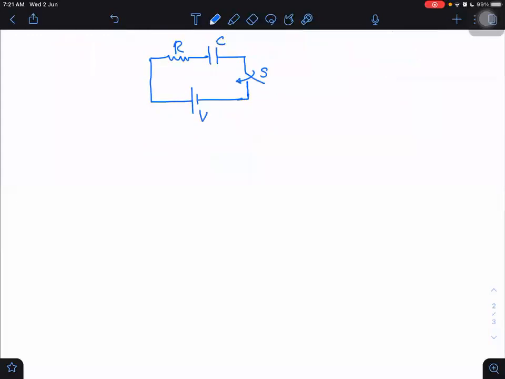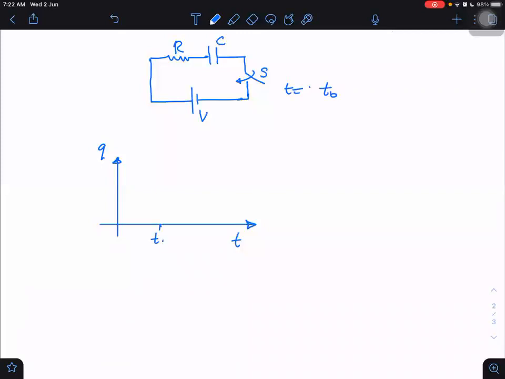I will directly plot the graphs of RC circuits. When RC circuits are given, let us say I have to find out the Q versus t graph, after the switch is closed at t equal to t naught.